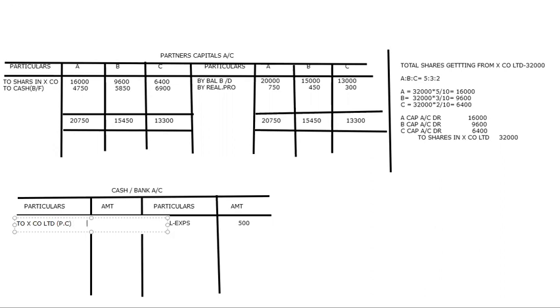from X Company Limited in the form of purchase consideration. I got how much amount? 18,000. As per them, I should get 18,000. So that is what I got. Now these 18,000 I have shared to whom again? To the partners. So in what? So this is what here we are going to take. This here again it is debit side. So second posting will be on the credit side. So by A Capital, how much he is being paid? That is 4,750.